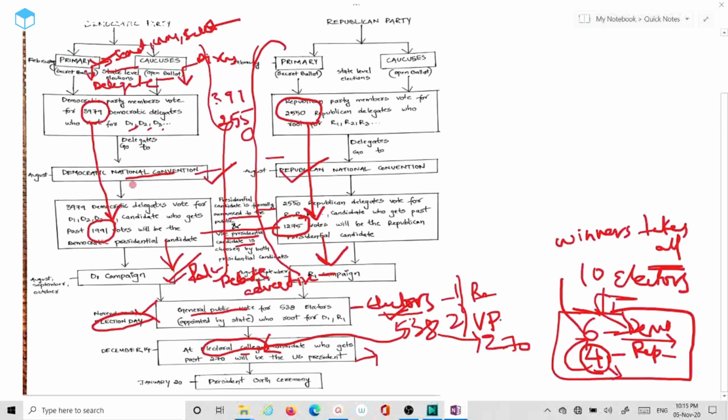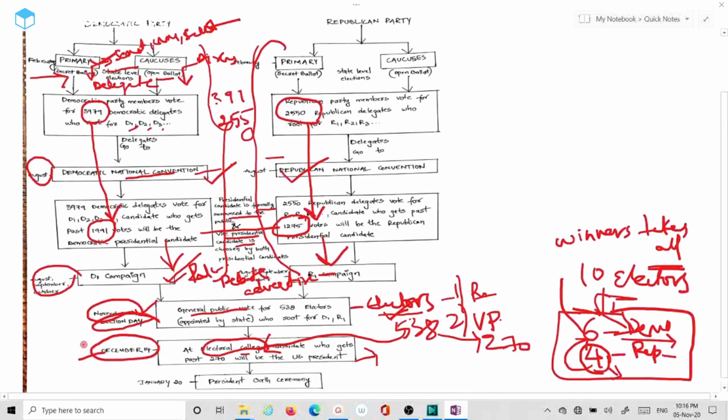I have also given you the time frames here. If you look at the first stage, primaries and caucuses, it happens around February of that particular election year, and the Democratic and Republican national conventions happen around August, and campaigning happens for 3 months, that is August, September, October. Election happens on November 3rd, and the electoral college decides the presidential candidate on December 14th, and soon after that on January 20th or 21st, the president takes the oath ceremony. So this is how the election process happens in the US.